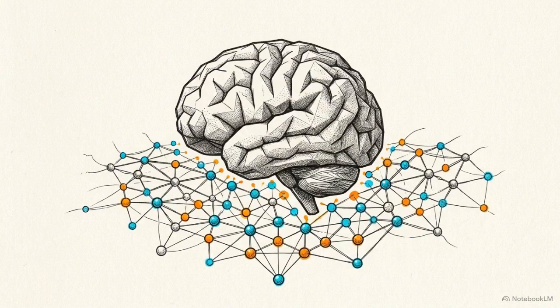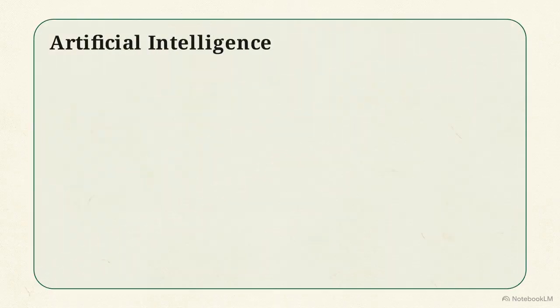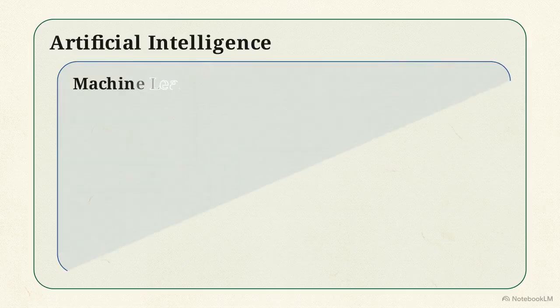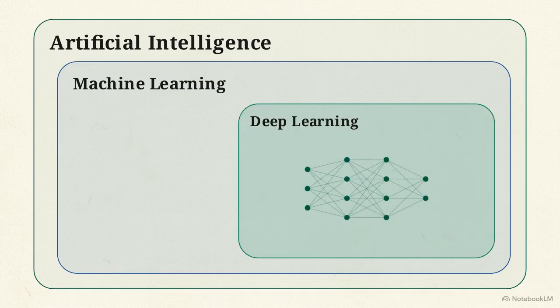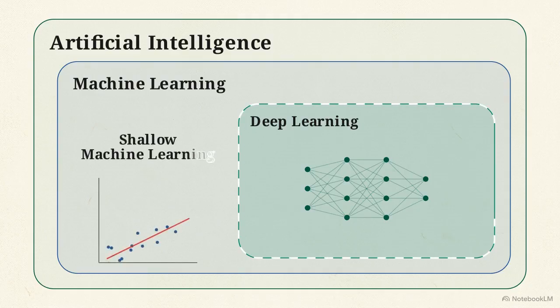Artificial intelligence is the broad systemic capacity for computers to mimic or exceed human decision-making in complex tasks. Artificial intelligence forms the outermost boundary. Nested inside is machine learning, automating analytical model building through iterative experience. Deep learning occupies the innermost subset, powered by artificial neural networks. A dashed boundary separates shallow machine learning from deep learning, distinguished entirely by processing architectures.